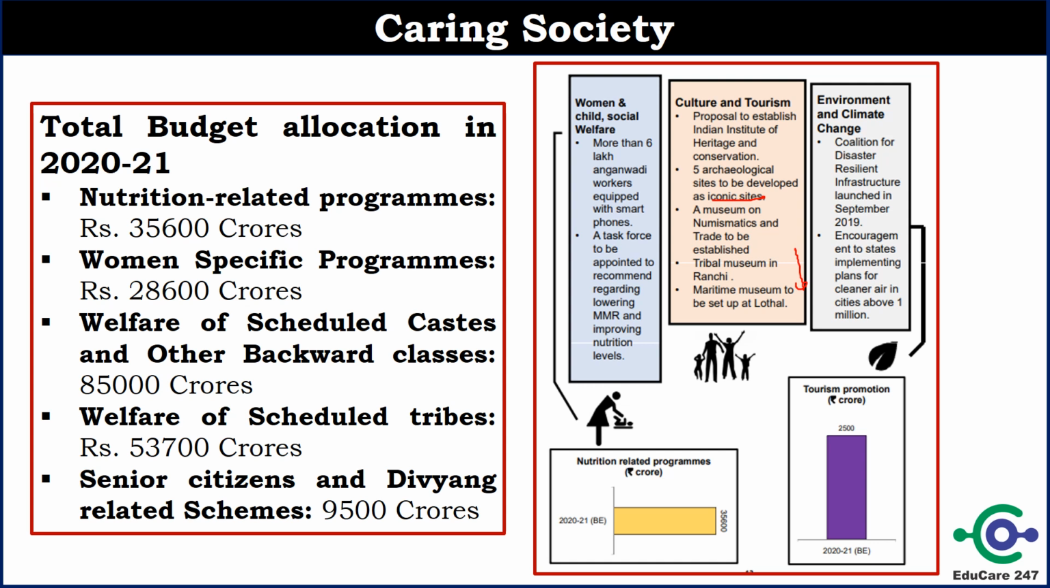If you see the allocation for nutrition related programs, government has allocated 35,600 crores. For women specific programs, government has allocated 28,600 crores. For welfare of scheduled caste and backward classes, government has allocated 85,000 crore. For welfare of scheduled tribe, government has allocated 53,700 crore. For senior citizens or the Divyang related scheme, government has allocated 9,500 crores. These figures are very important. Many times it has been asked in the examination, so you can remember these important figures.